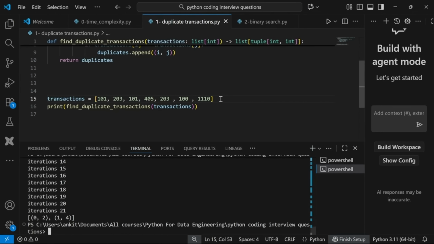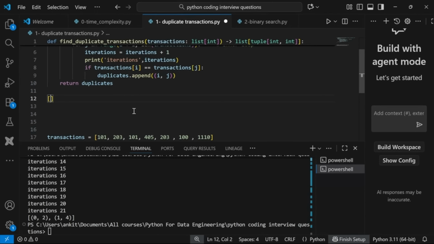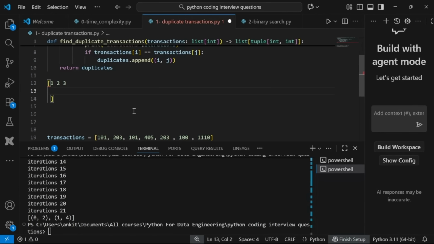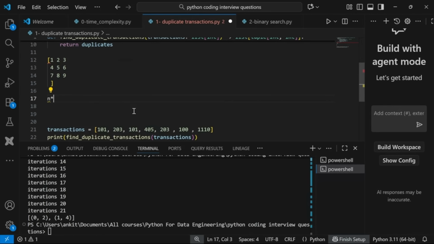In this kind of case where you have a loop under loop, or you have a matrix, let's say you have a matrix: 1 2 3, then 4 5 6, and then 7 8 9, right? If you have an n by n matrix and you have to loop over it, with three rows and three columns there will be nine elements. So it will be O(n square). If you want to traverse over this matrix, you have to run n into n times, right?